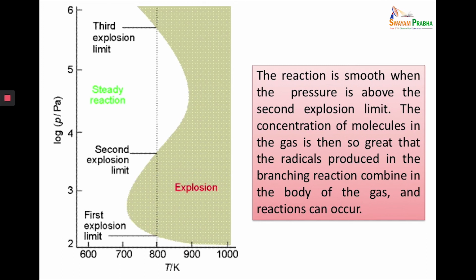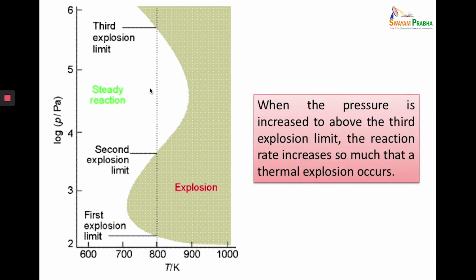Again, after the second explosion, there is a steady reaction rate and the pressure has increased again. When the pressure has increased so much that the third explosion limit is reached, the reaction rate increases exponentially and again a thermal explosion takes place. So this is how, depending on the number of carriers produced in the propagation steps, explosions take place. Why are they explosions?